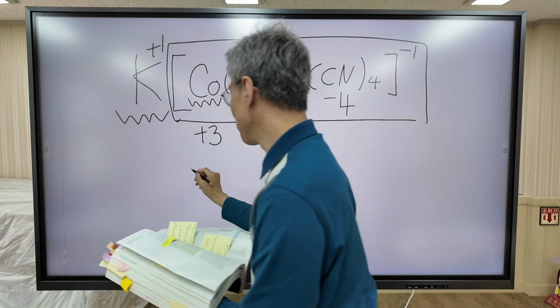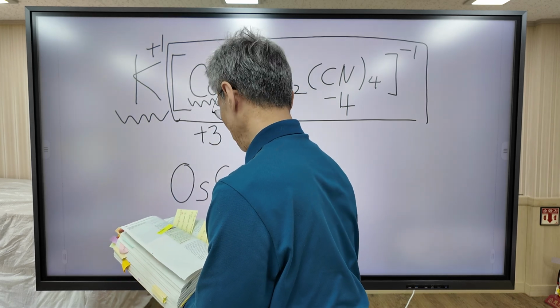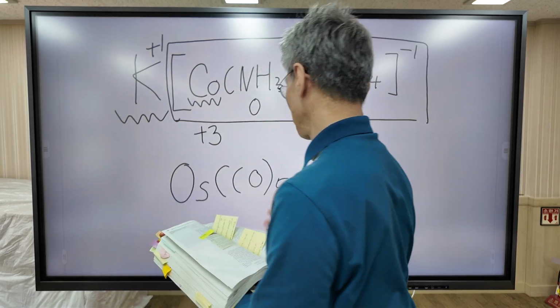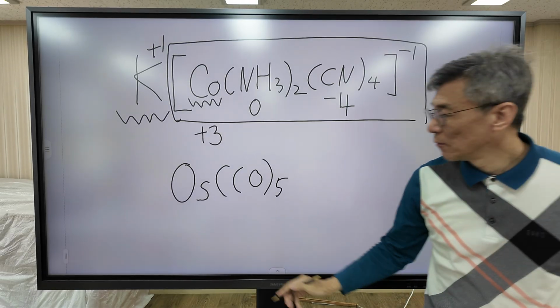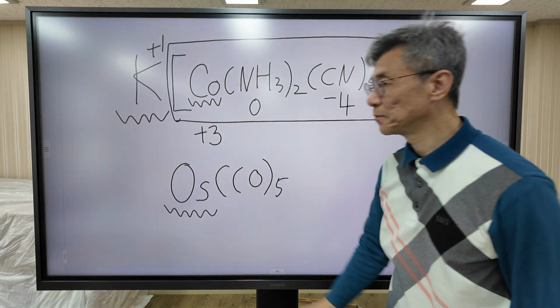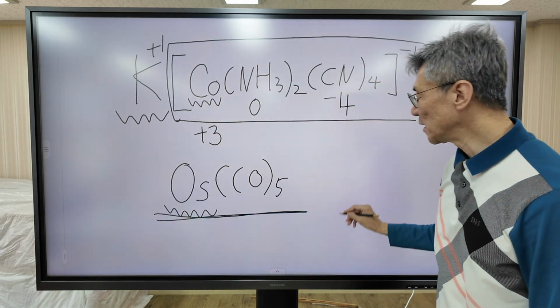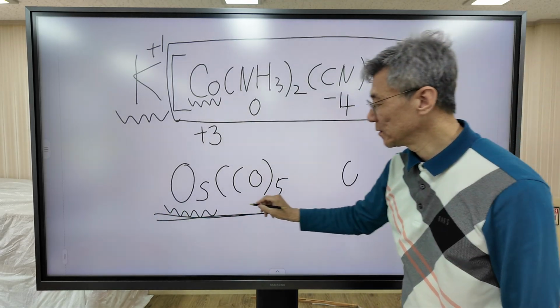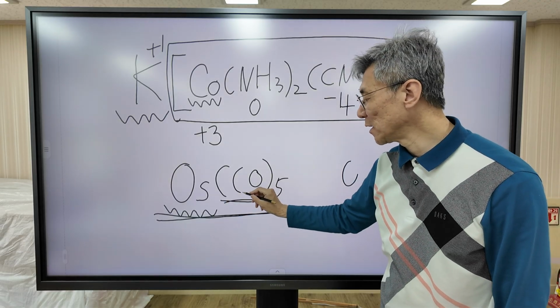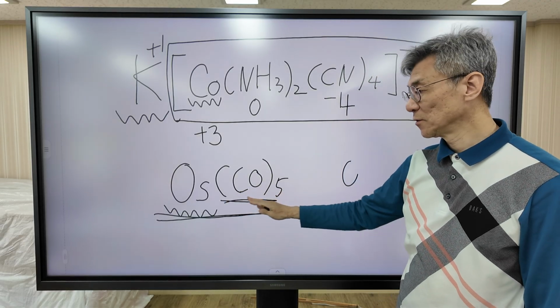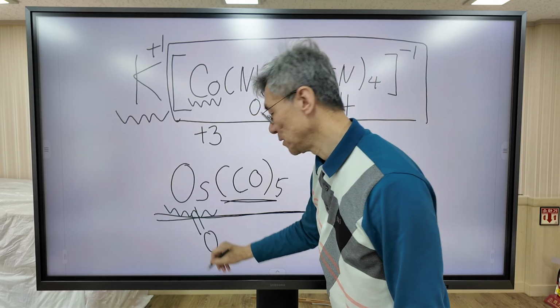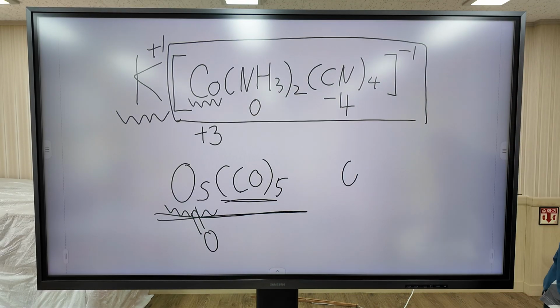And one more. What is the oxidation number of osmium? Now, this is a neutral molecule, so overall charge is 0. And the ligand is carbon monoxide. Carbon monoxide is a neutral molecule. So the oxidation number of osmium is 0. Right? And I'm going to skip the naming of the inorganic chemistry.